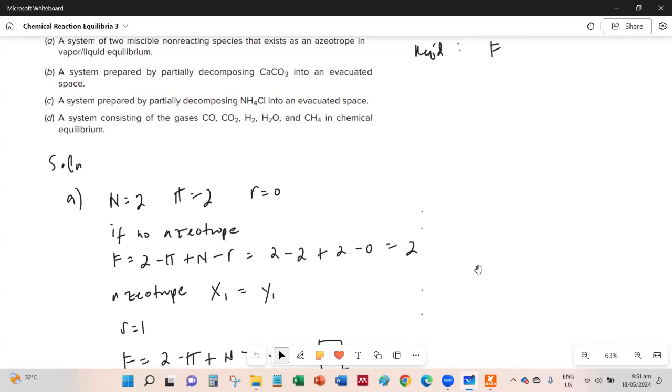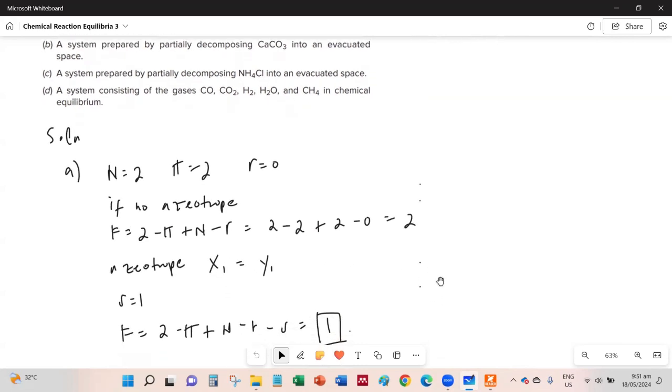But because we have a special constraint, which is the azeotrope, and if you will remember, that would mean the composition of x equal to y, so meaning the mole fraction in the vapor phase and the mole fraction in the liquid phase are equal. So we have that constraint, and therefore S equal to 1.